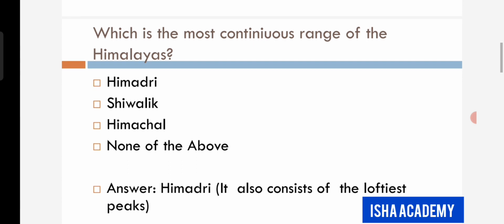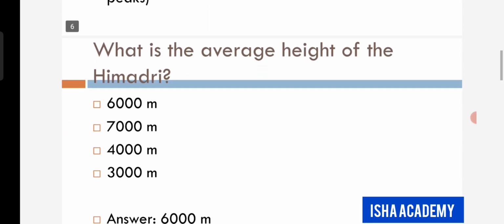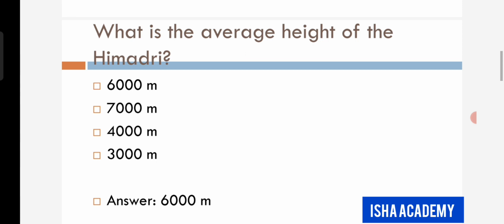Next question. Which is the most continuous range of the Himalayas? The options are Himadri, Shivalik, Himachal, and none of the above. The answer is Himadri. It also consists of the loftiest peaks. That means the high peaks are there in Himadri. What is the average height of the Himadri? The options are 6000 meter, 7000 meter, 4000 meter, 3000 meter, and the answer is 6000 meter.